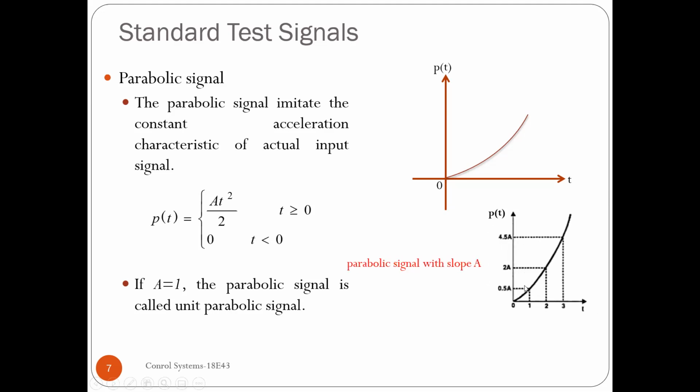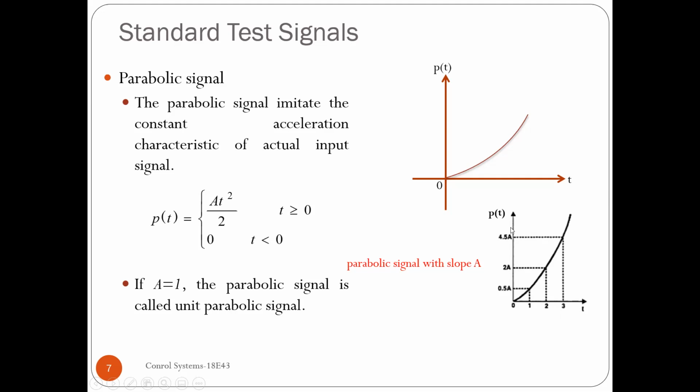Here again we have an example, a parabolic signal with a slope A. That means for time t equal to 1, you have 0.5A. How can I say that? Just refer to the equation here: A into t square by 2. If you substitute t equal to 1, you will have 0.5A. So that's what we have taken here.